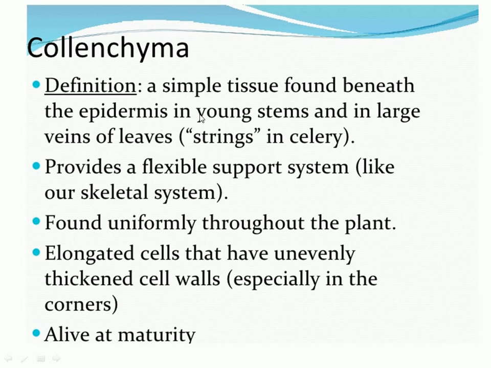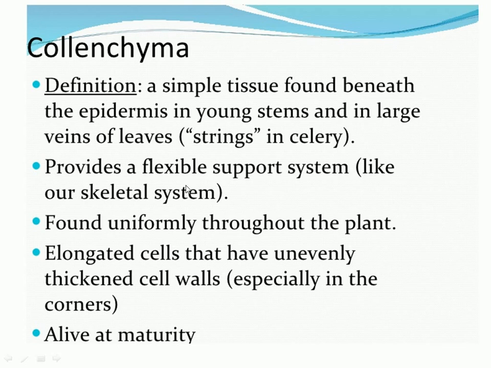The thickening is present on its cell wall due to the presence of pectin and hemicellulose. There is no deposition of lignin on its cell wall, and the intercellular spaces are less than in parenchyma.